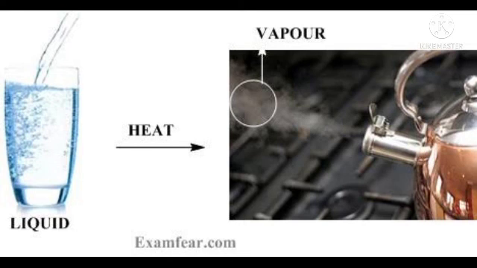The difference between evaporation and boiling is that evaporation occurs at the surface of the liquid, while boiling occurs throughout the liquid. Evaporation can occur at any temperature below the boiling point, but boiling can occur only at the boiling point.